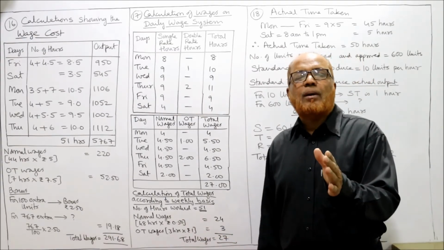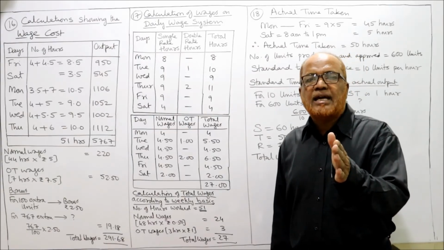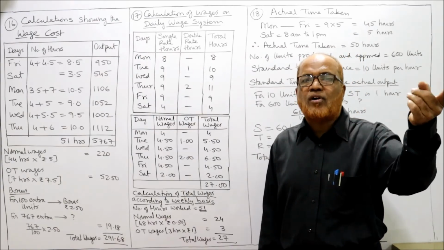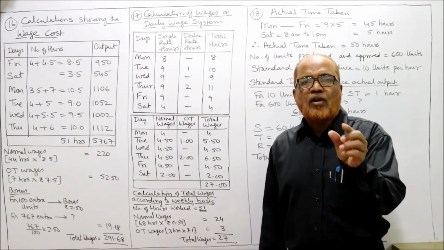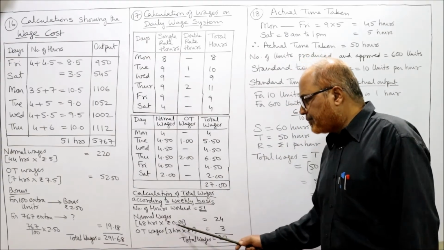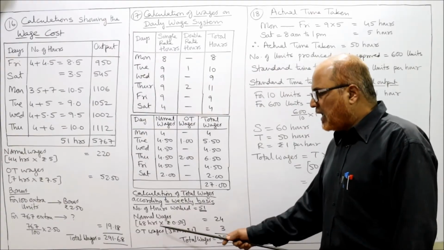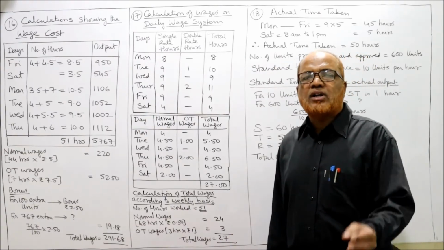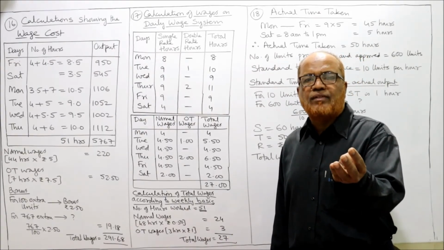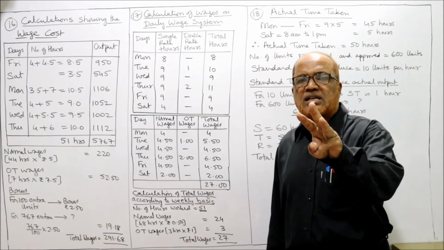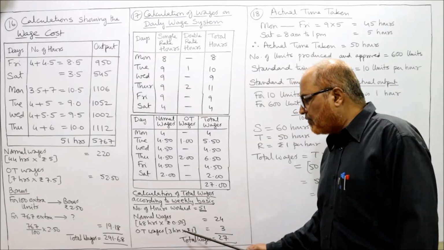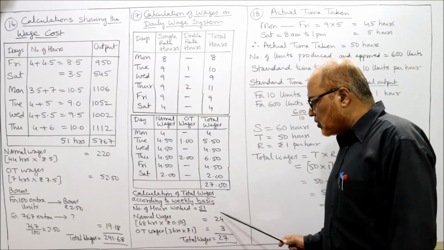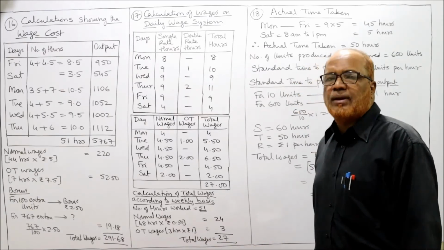It is given in the problem: up to 48 hours single rate, over 48 hours double the rate, on a weekly basis. So 48 into 0.5 is 24. Now how many excess hours has he worked? 48, so 49, 50, 51. 3 hours he has worked overtime on a weekly basis. So 3 into rupee 1 is 3 rupees. So total wages come to 27.